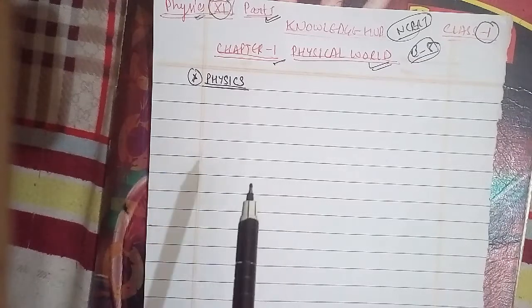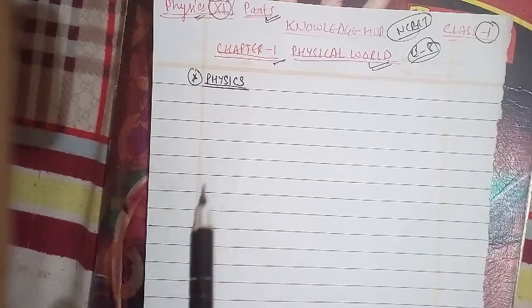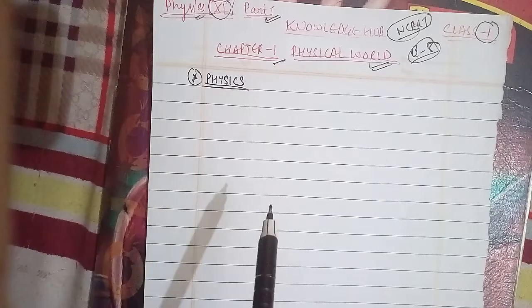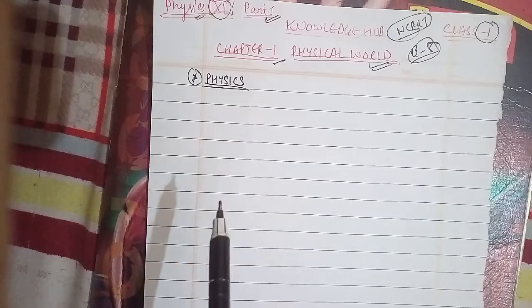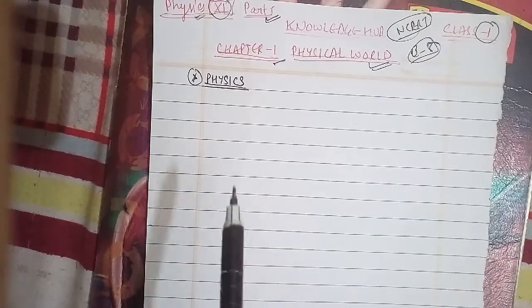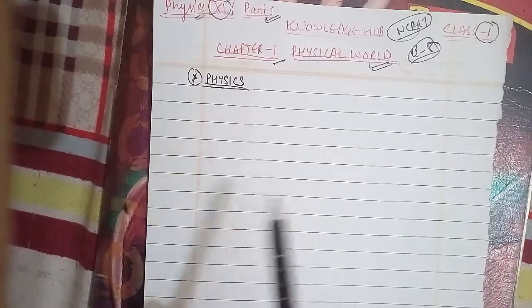A precise definition of this discipline is neither possible nor necessary. We can broadly describe physics as a study of the basic laws of nature and their manifestations in different natural phenomena. The scope of physics will be discussed in more detail in the coming sections.